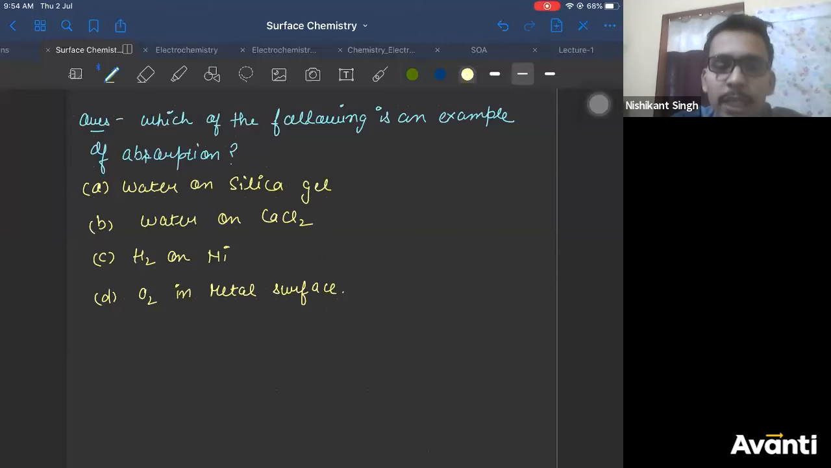Yes, definitely there is a saturation point of adsorption. We'll come to that in adsorption isotherm, Chetna. In adsorption isotherm, we'll discuss that.